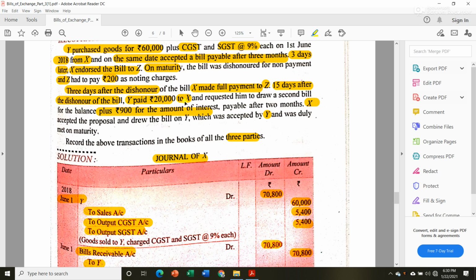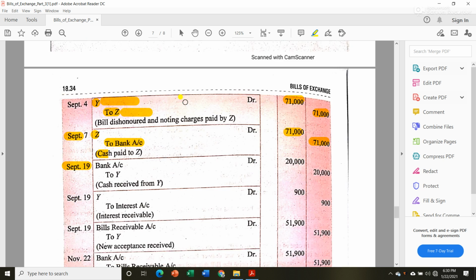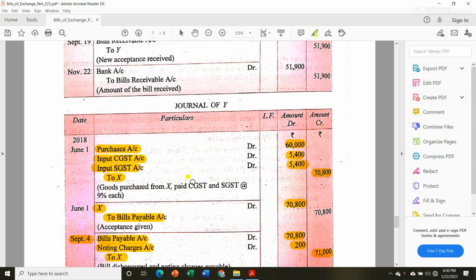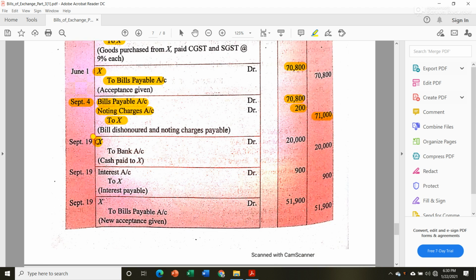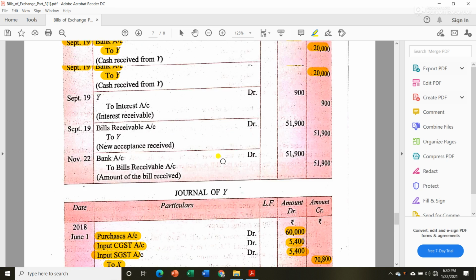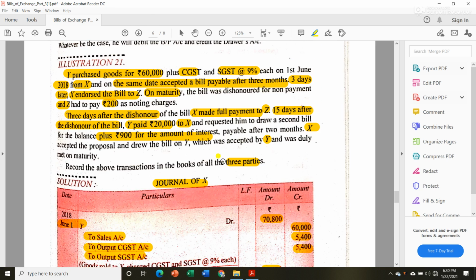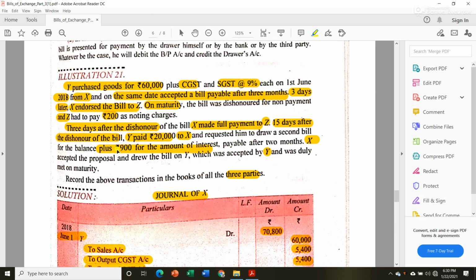Now let us make the entry for this. So on September 19, he received in bank account, bank account debit to Y 20,000. Since Y made the payment, there will be an entry in Y's book also: X account debit to bank account rupees 20,000. Then again he requested to draw a new bill after paying 900 as amount of interest.